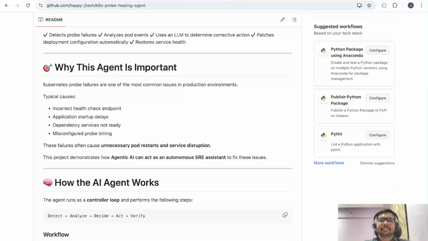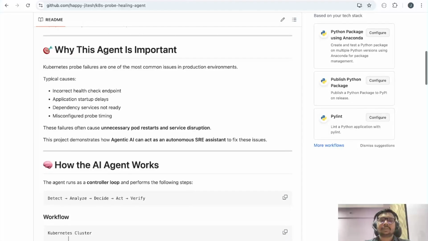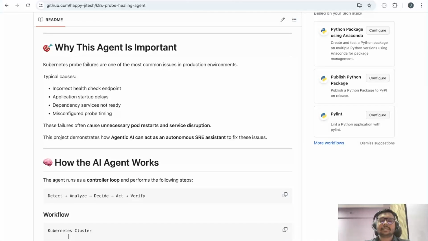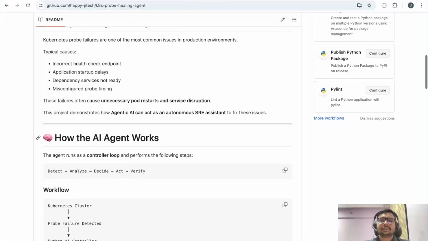Why is this agent important? Kubernetes probe failures are one of the most common issues in production environments. Typically, this issue is caused by incorrect health check endpoints, application startup delays, sometimes dependency services not being ready, and misconfigured probe timing. These failures often cause unnecessary pod restarts and service disruption. This project demonstrates how agentic AI can act as an autonomous SRE assistant to fix these issues.